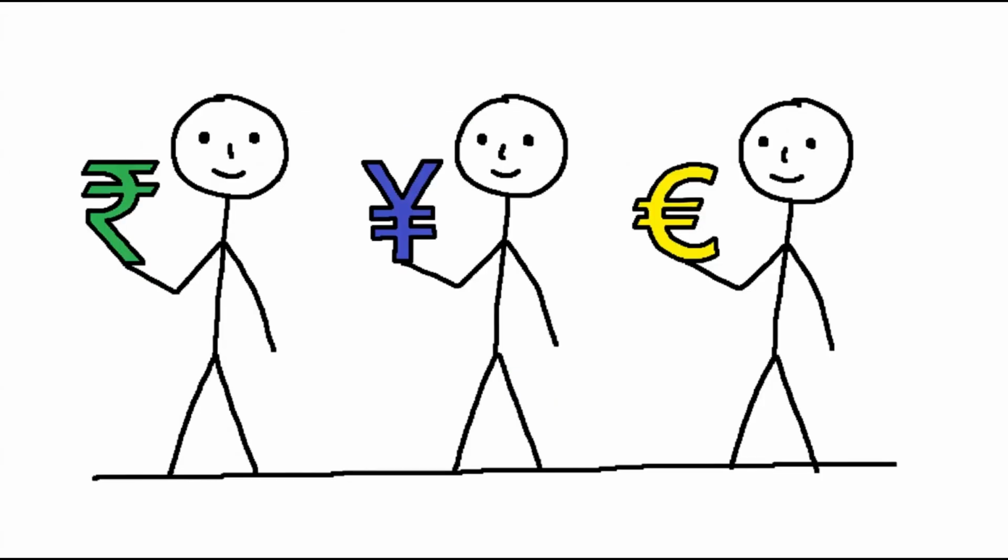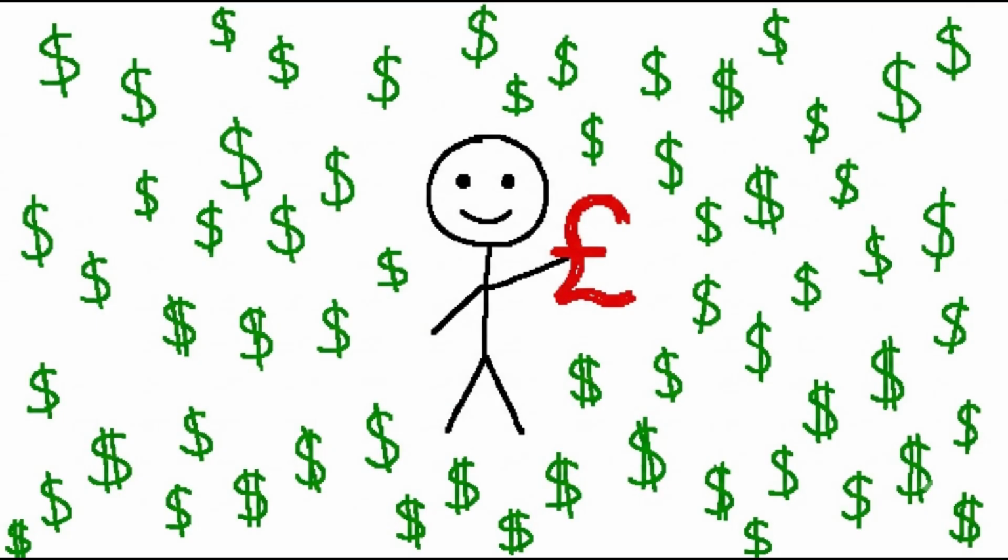Every country has its own currency. India has the rupee, Japan has the yen, Europe has the euro, and the United Kingdom has the pound. So why does the US dollar seem to be everywhere?